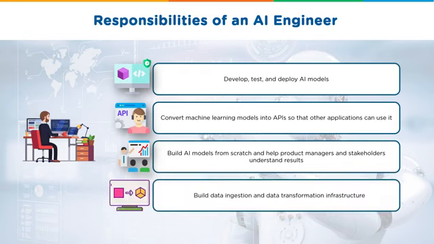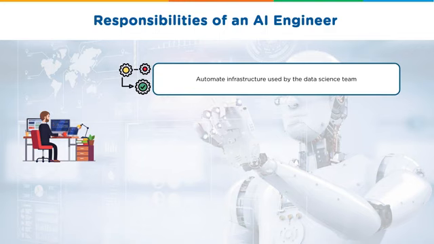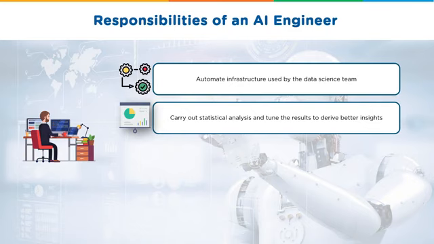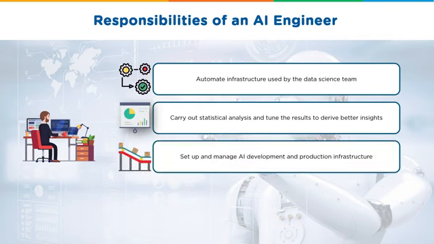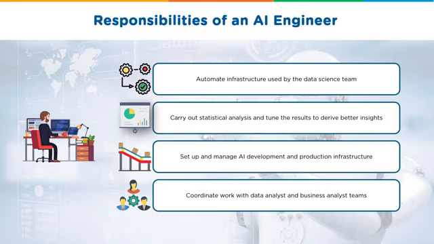They need to build data ingestion and data transformation infrastructure. They need to automate infrastructure that's used by the data science team. They need to be able to perform statistical analysis and tune the results so that the organization can take better informed decisions. They need to set up as well as manage AI development and product infrastructure, and they need to be good at teamwork since they'll be coordinating work with teams of data as well as business analysts.